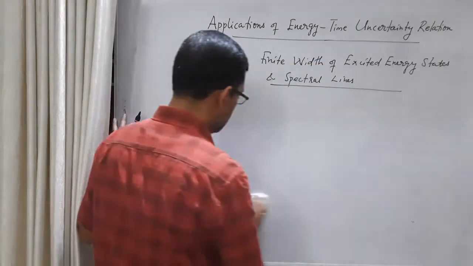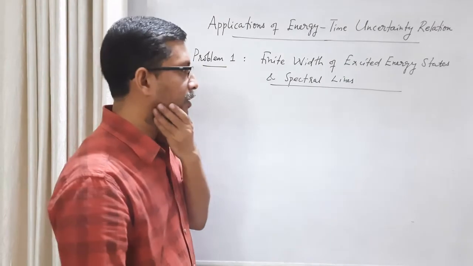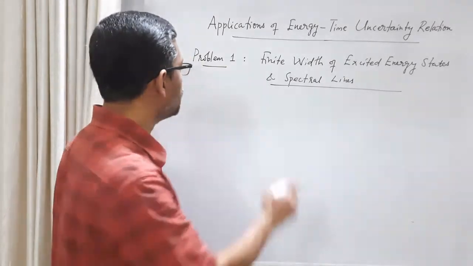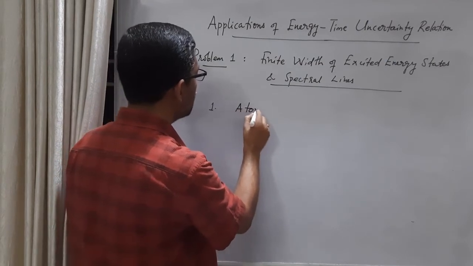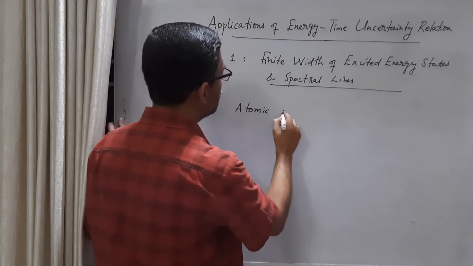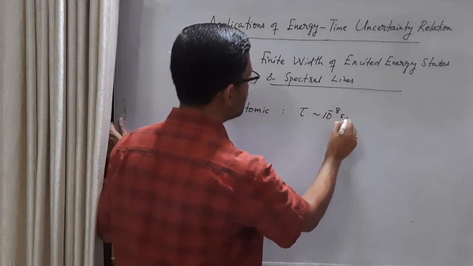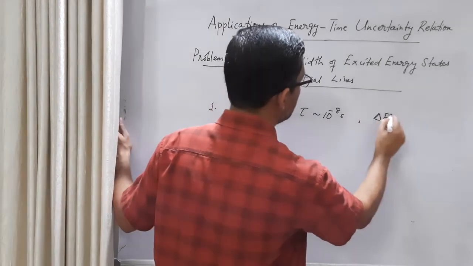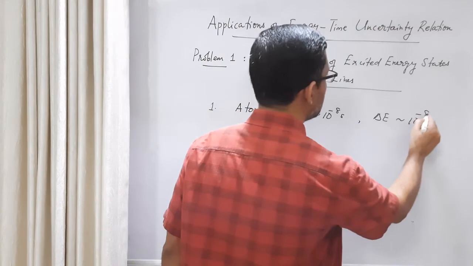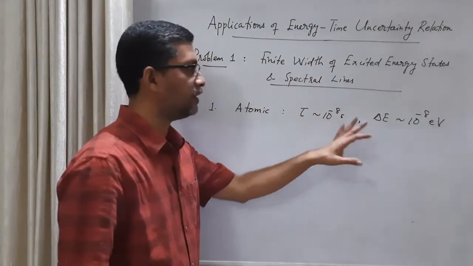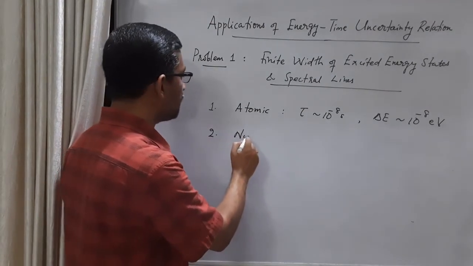If we remember our results, the order of the different values: in atomic cases, the lifetime of the excited state is of the order of 10 raised to minus 8 seconds, and delta E, the width of the atomic energy levels, is of the order of 10 raised to minus 8 electron volt. This is very easy to remember. Now all the other cases we can also easily remember.